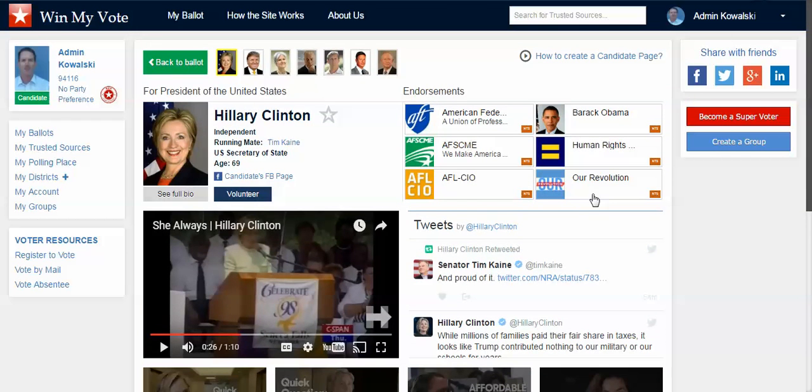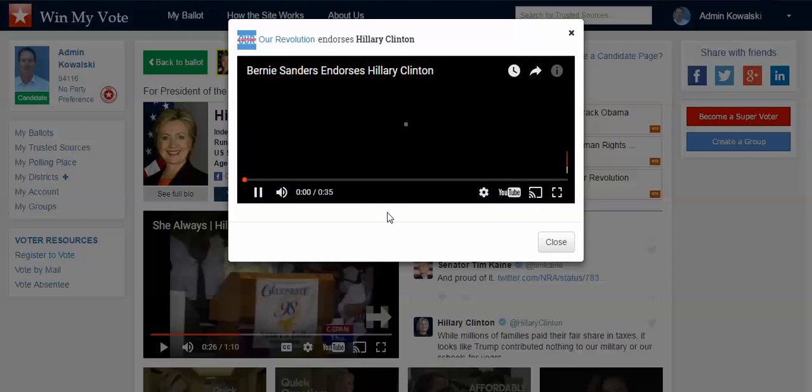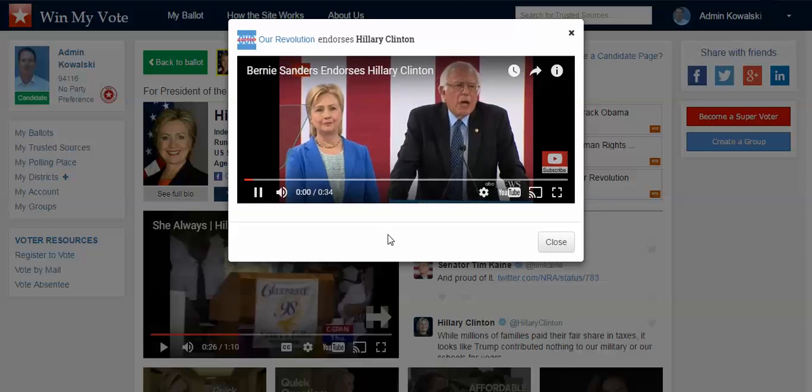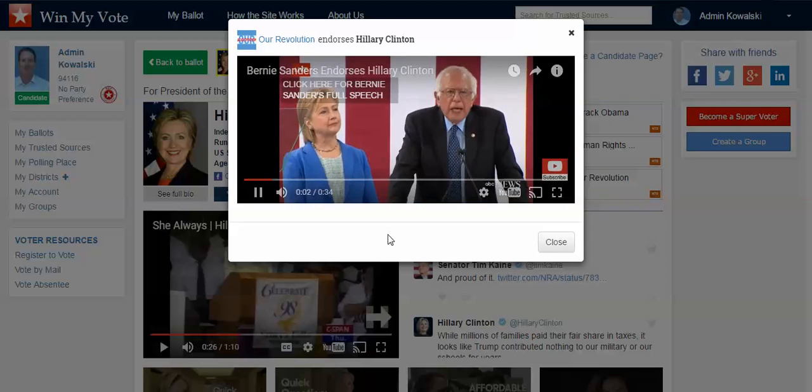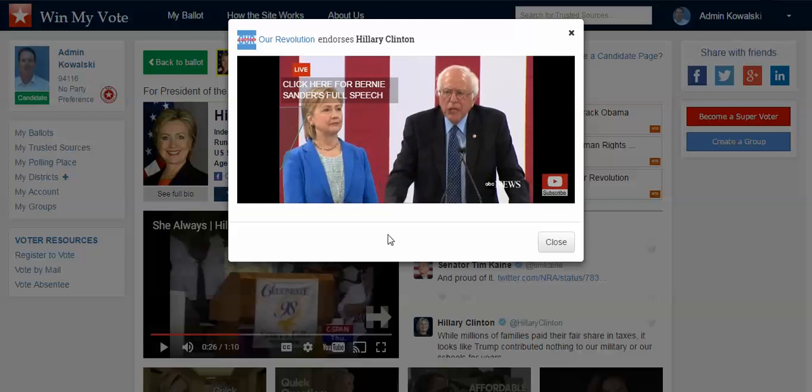And you can look at the other issue statements here. And then here on the groups and individuals and endorsements, the trusted sources, this is just a demo ballot. So I just created this one right here, and I could click on this and I could see what they have to say.